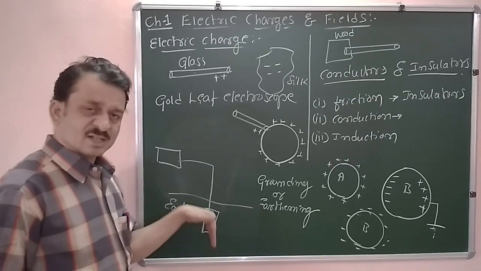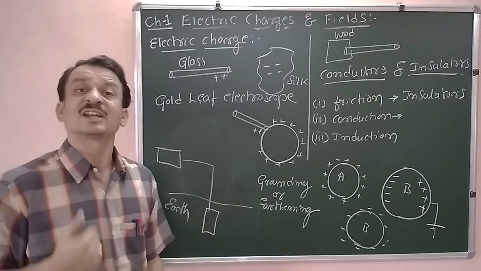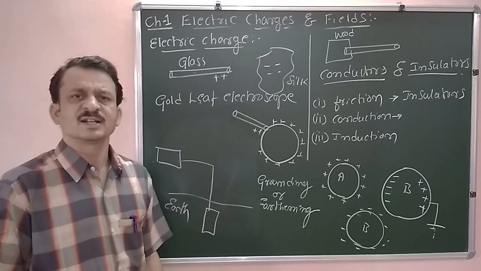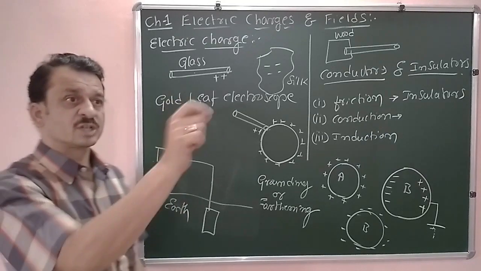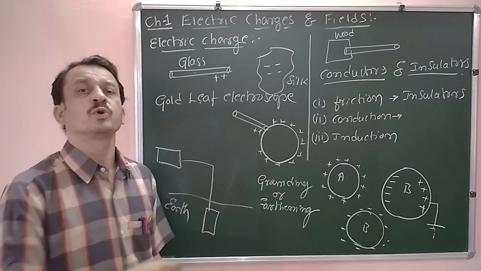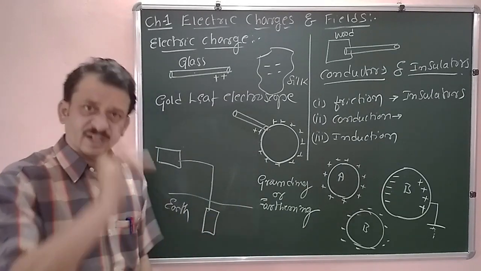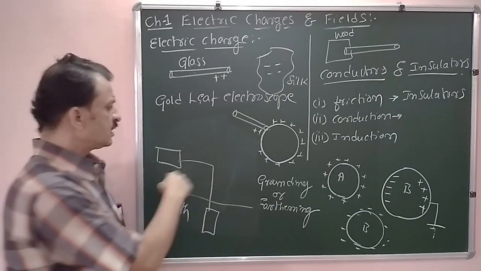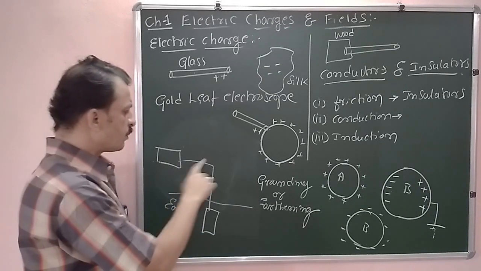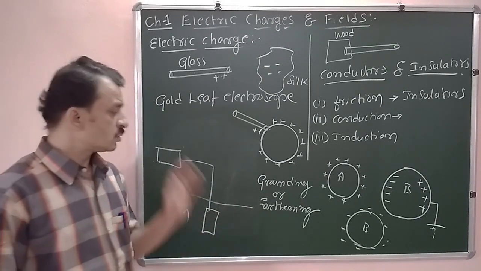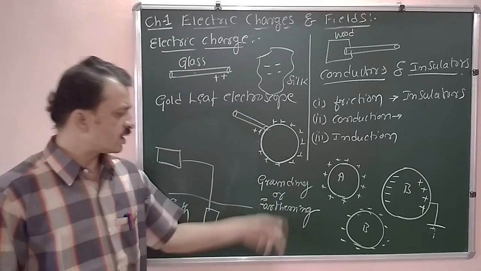If this circuit was not there, if you touch the electrical appliance, we will get an electric shock. That indicates that there is no earth connection. If you touch the TV, or the computer, or other electrical appliances, and you get an electric shock, that indicates that the earth connection has broken down. You have to get a proper earth connection. This sharing of excess charges to the earth is called grounding or earthing.